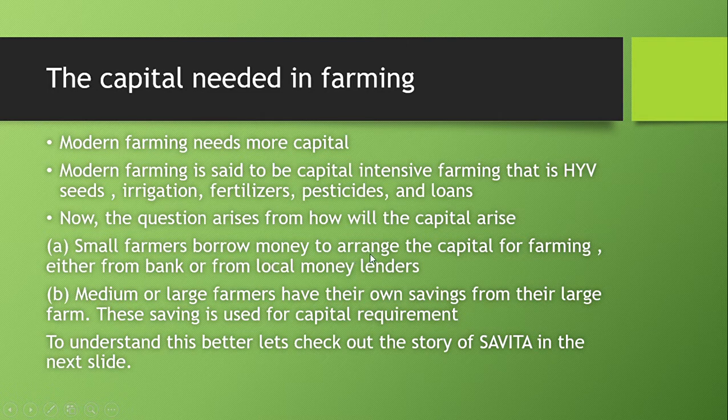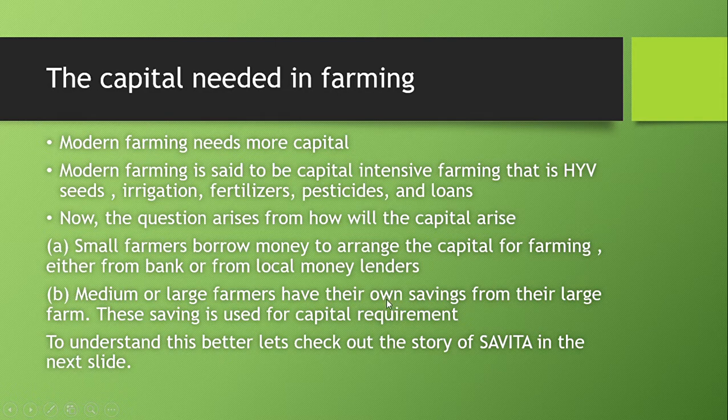So small farmers borrow money to arrange the capital for farming, either from a bank or from local money lenders. Medium or large farmers have their own savings, because they have large land, they get more profit, they harvest and sell it in the market. So they have their own savings from their large farm. These savings are used for capital requirement.